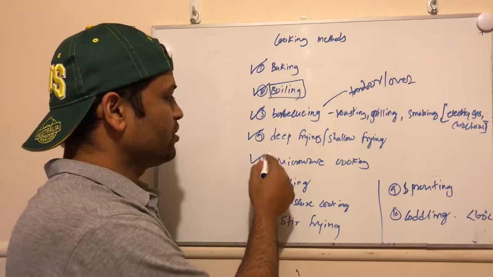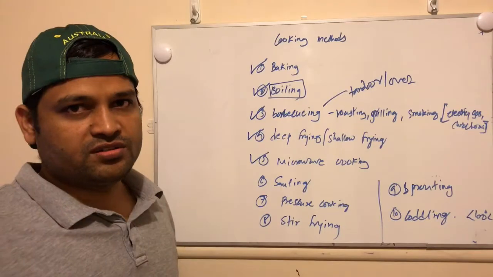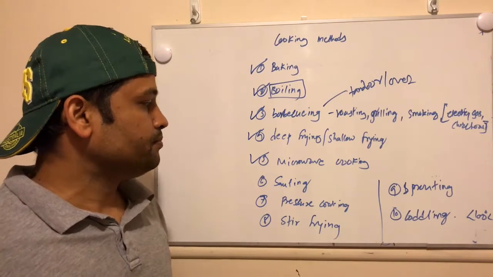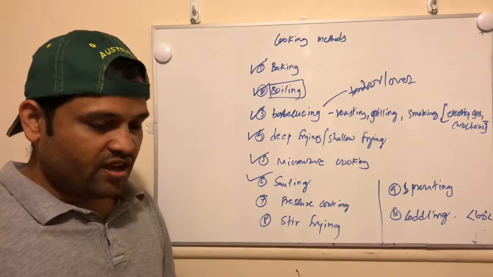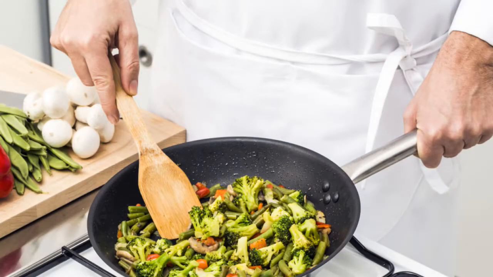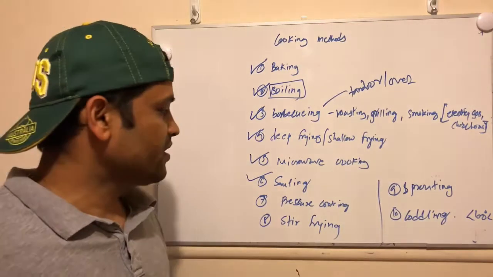Next one is microwave cooking. Very simple. Microwave is one home appliance or utensil, and what we can do is we can just put some food items in that, and then using electricity that food will be heated. Next one is sautéing. In sautéing, what happens is that we fry the food items or vegetables for a very short period of time, just until it gets some brownish color, just until the texture of the vegetables or the food changes a little bit.